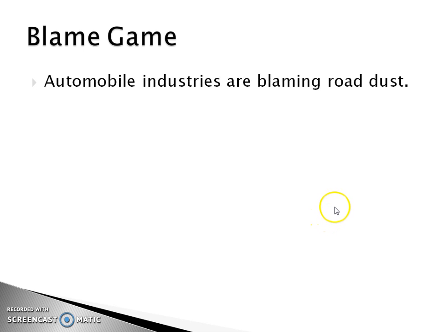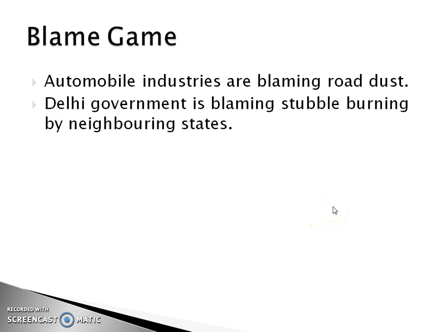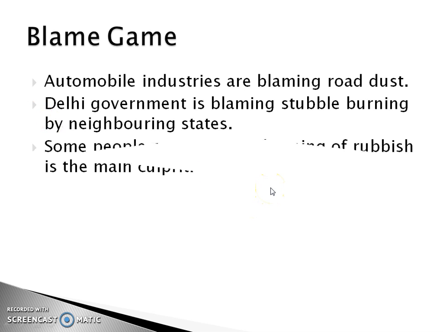Moving on, blame games. Now automobile industries are blaming road dust. They are saying that the road dust is the main reason why we have pollution in Delhi. The Delhi government is blaming stubble burning, or paddy burning. Paddy stubble is burned in neighboring states, so they are blaming it. But the Union Minister of Environment and Forest has said that 80% of problems are internal, while a study done by IIT Kanpur is saying that it is not only internal, stubble burning is also contributing.